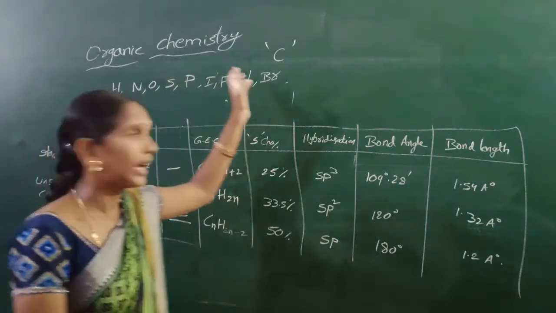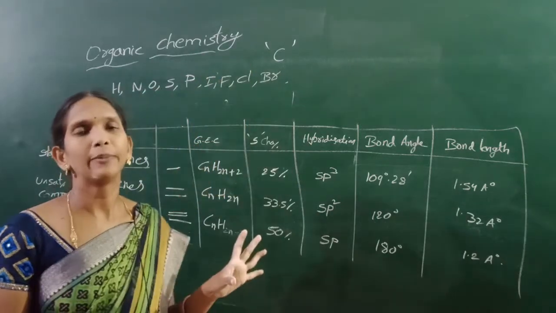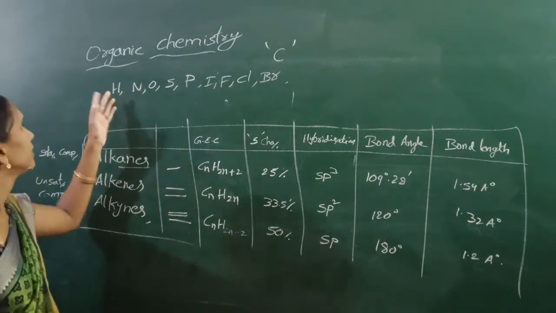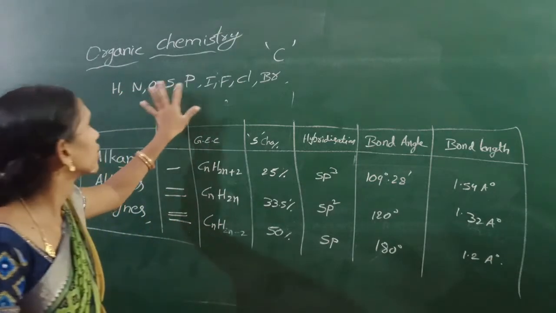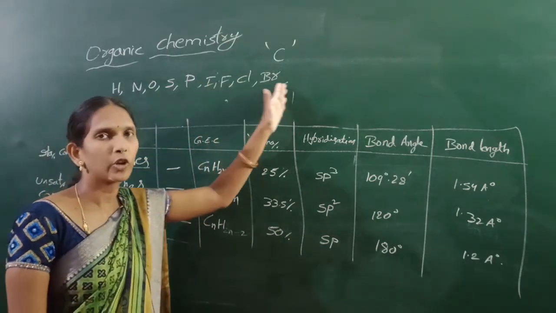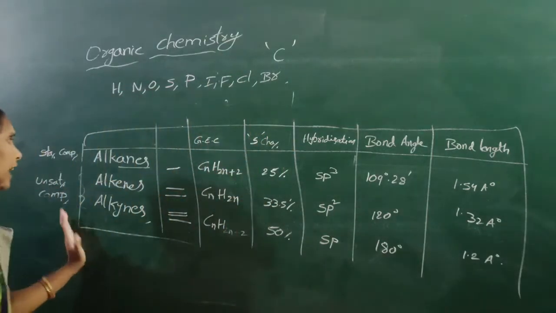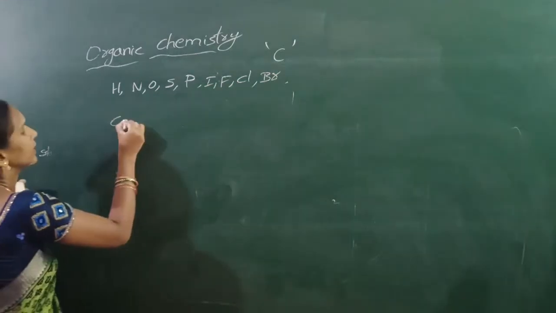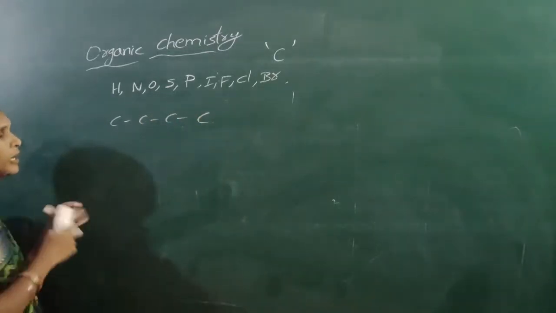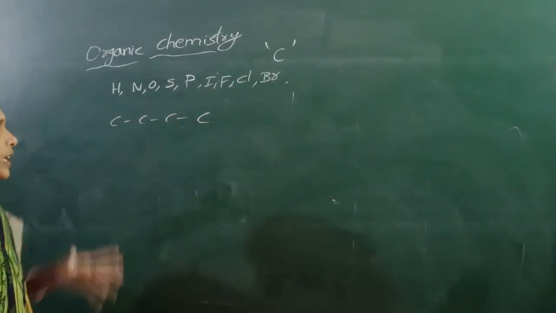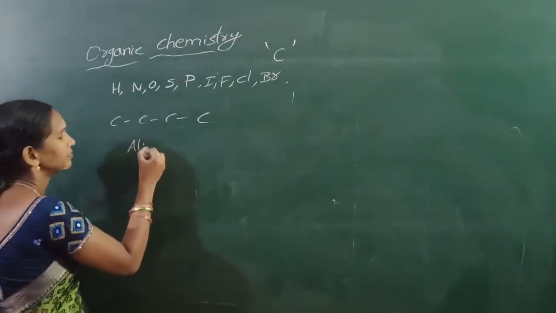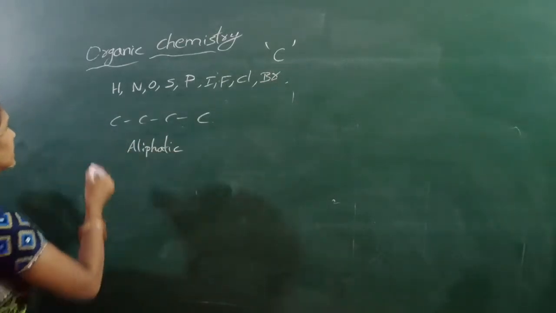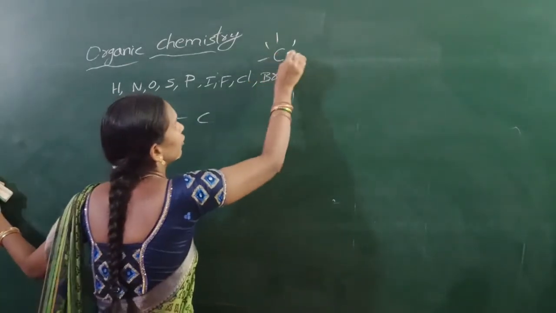Next, an organic compound means a compound which mostly contains carbon atoms, along with hydrogen, nitrogen, oxygen, sulfur, phosphorus, iodine, chlorine, bromine also. Alkanes mean single bonds, alkenes mean double bonds, alkynes mean triple bonds. That means the organic compounds are present in a straight line, which is called aliphatic hydrocarbons.